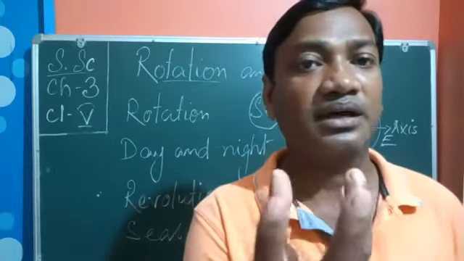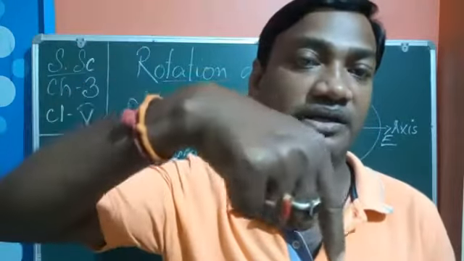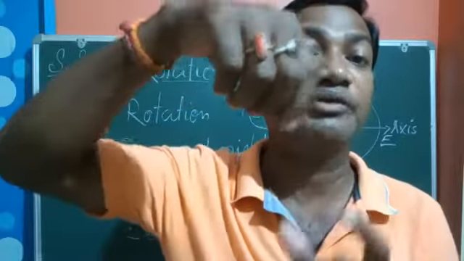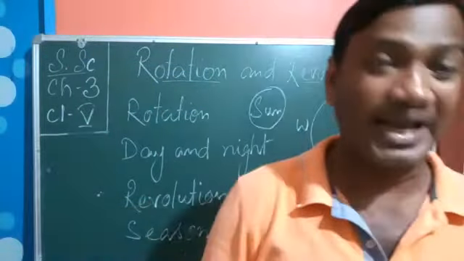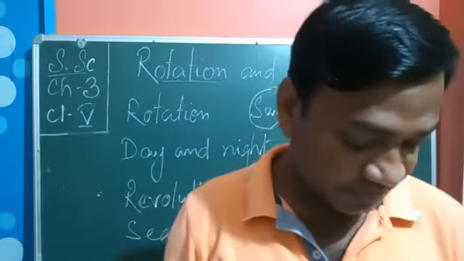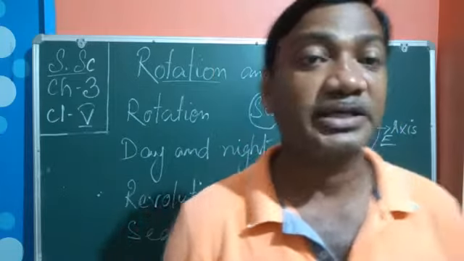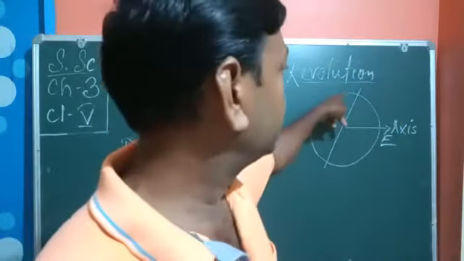Just take a ball-like thing and one stick, put it in the middle, and rotate, then you will understand that on its axis it is rotating. Like that our earth also rotates, but the earth also circles around the sun. It not only rotates, it revolves also.